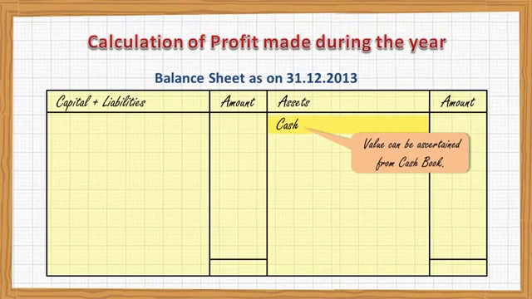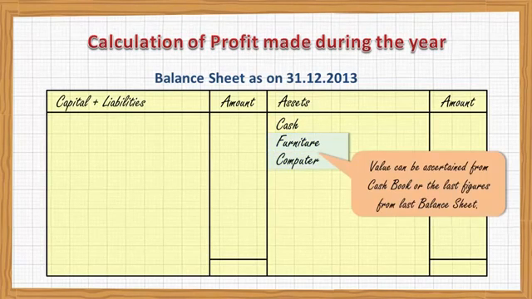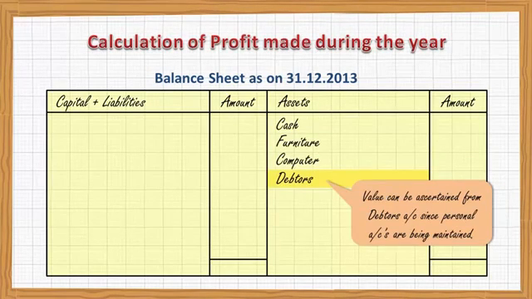And assets like furniture or computer. If you have bought any furniture, computer, etc., you can find it out through the cash book. Or the last figures from the last balance sheet can be written down again. And then debtors.